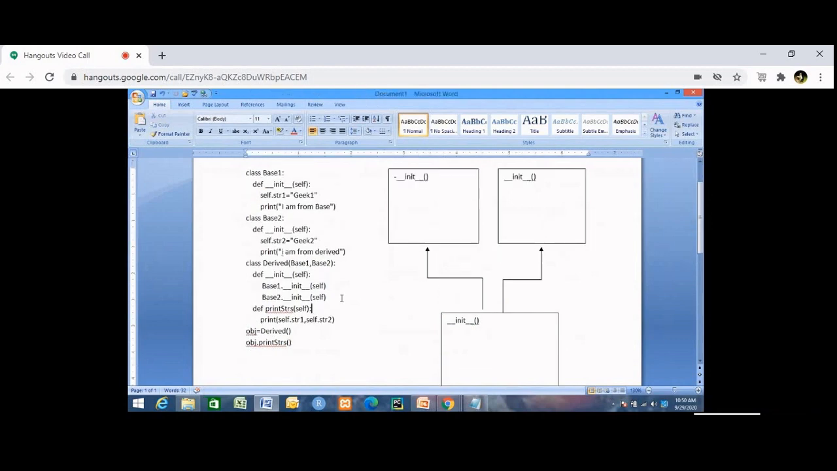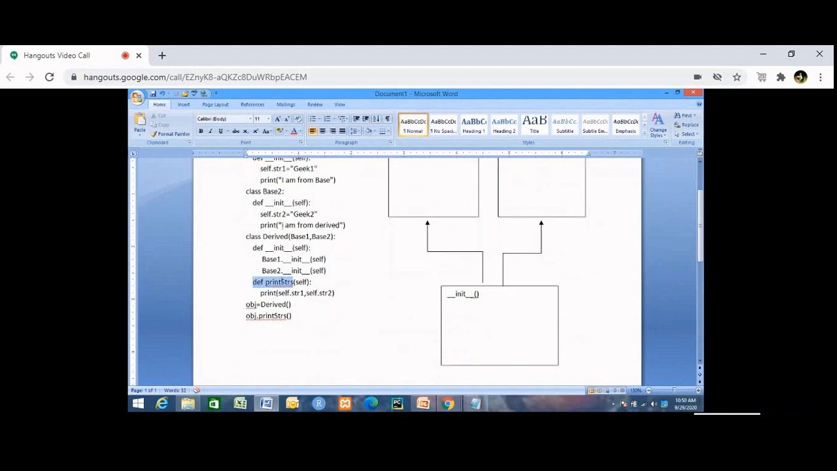Now there is one more function in the derived class. What is that function called? Print strs.